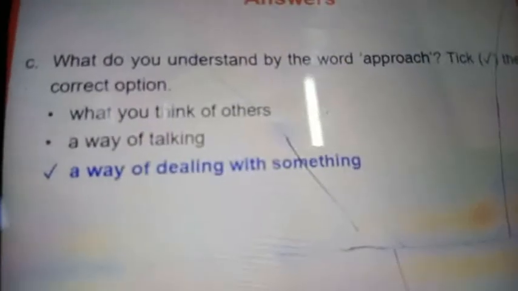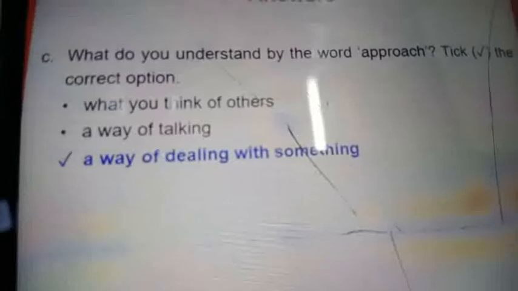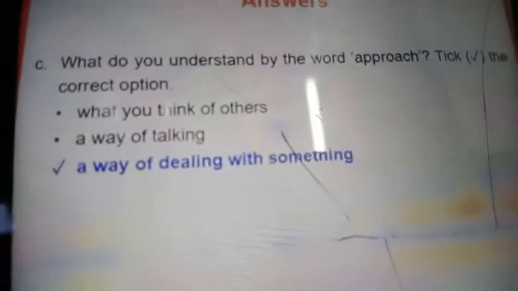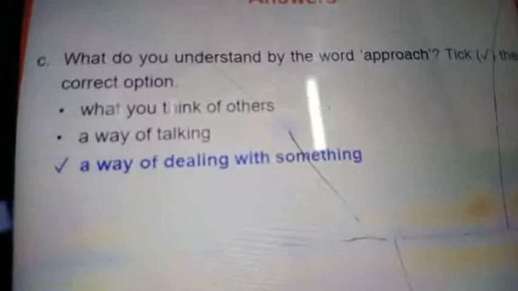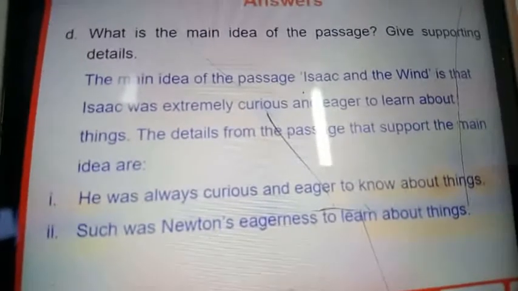See the C question. What do you understand by the word approach? Tick the correct answer. The answer is a way of dealing with something. Yes. Next, D question. What is the main idea of the passage? Give supporting details.